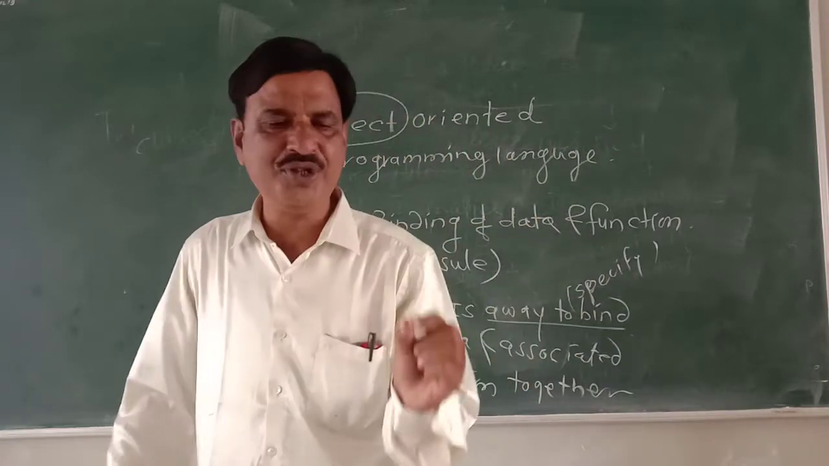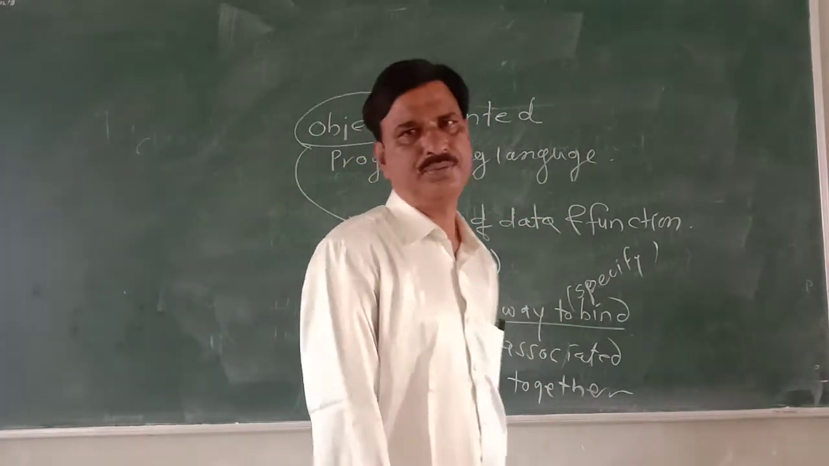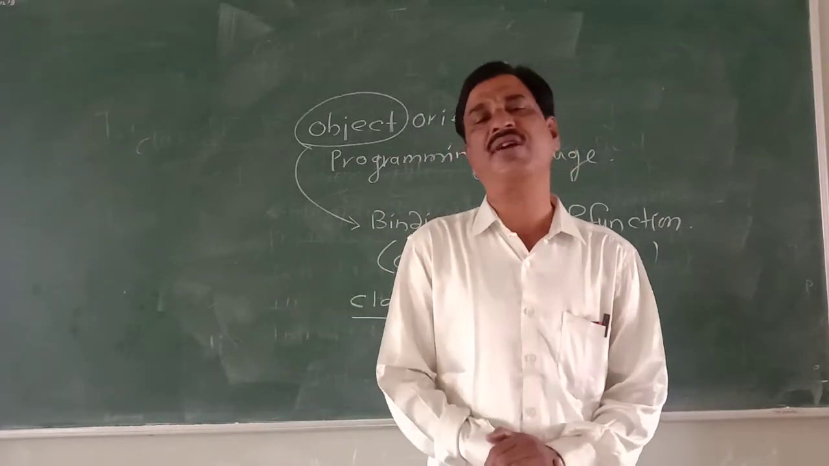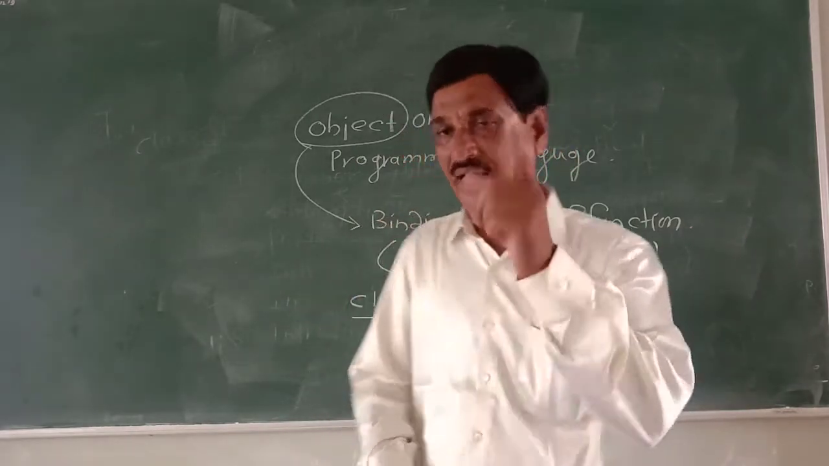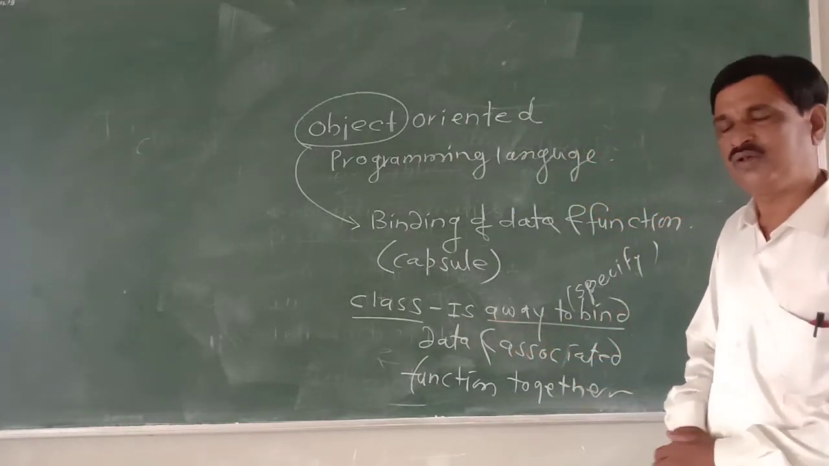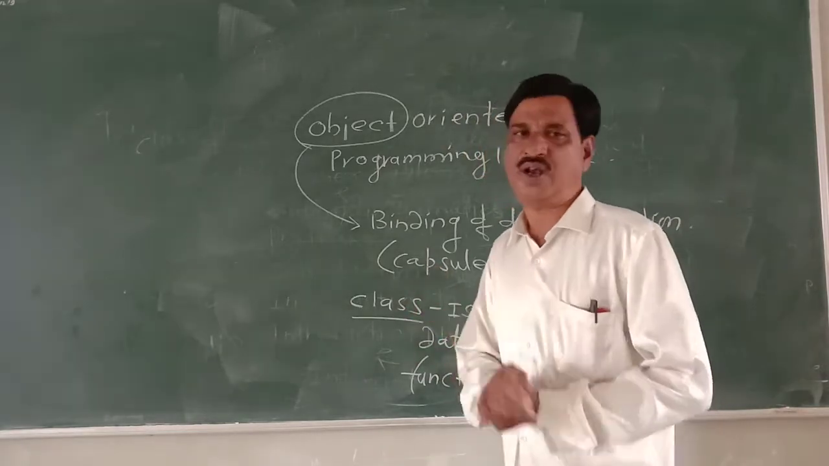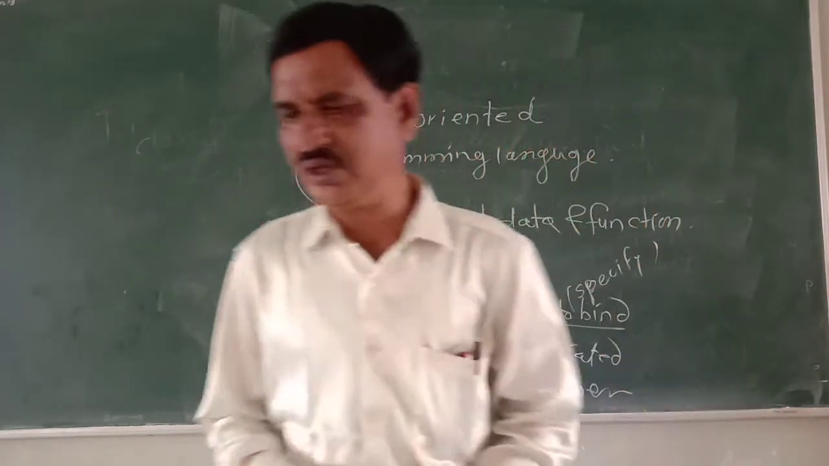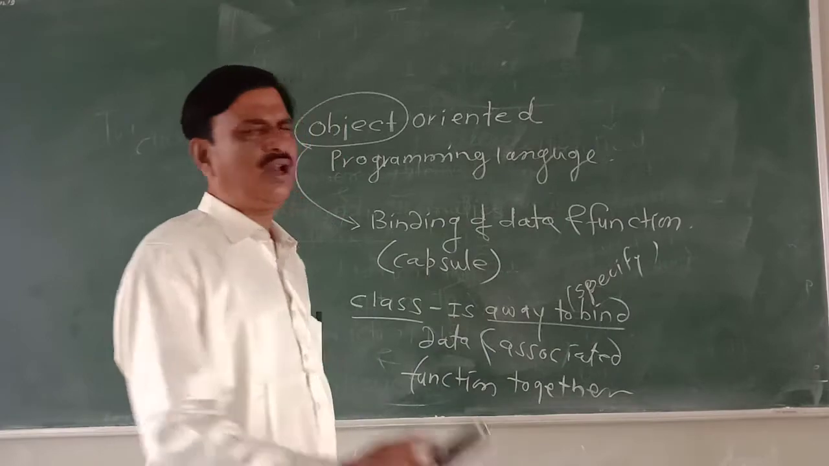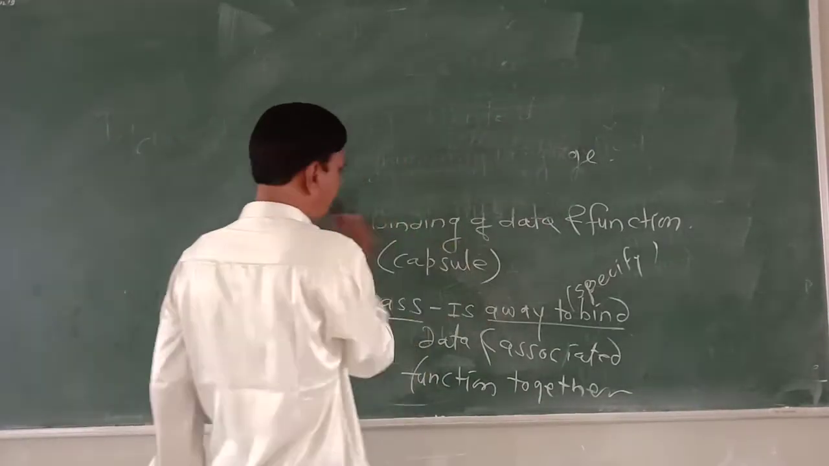So object is nothing but binding of data and function. But how to bind the data and function? There is a way to bind them, and that way is called a class. So these are the two things we saw in the last period. Now the next concept related to object oriented programming that we are going to see.